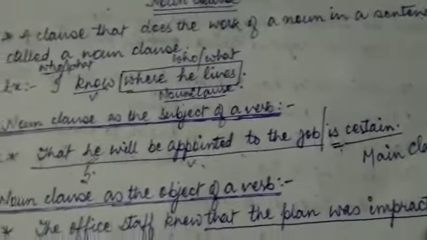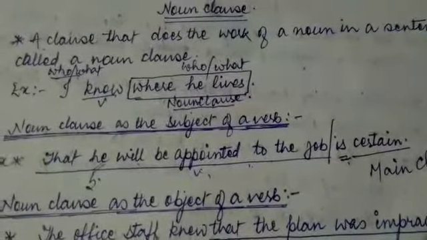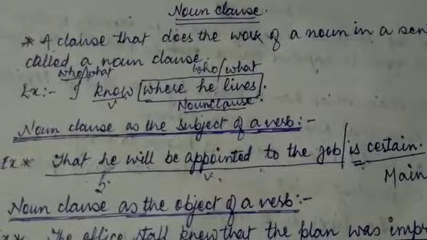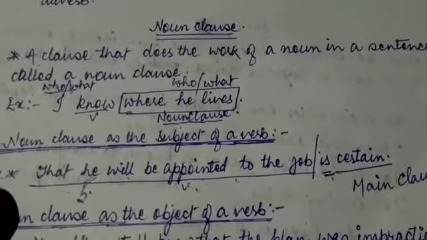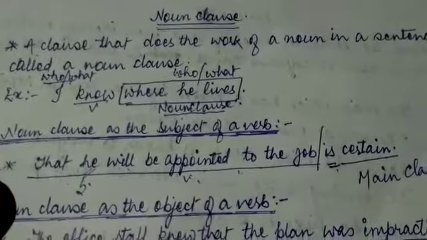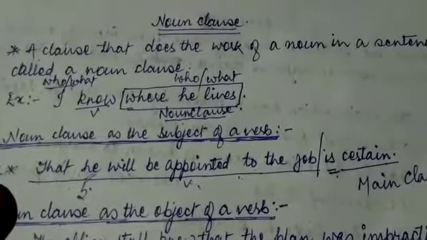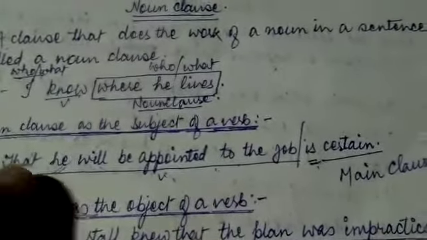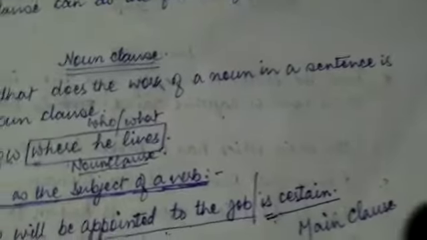Now we all know that a subject could be a noun or pronoun, or a word with the force of a noun, or a group of words which has the force of a noun, such as a noun phrase. But here we have a group of words that has a subject he, and its verb appointed.